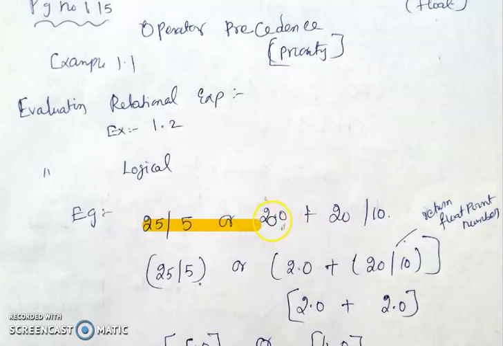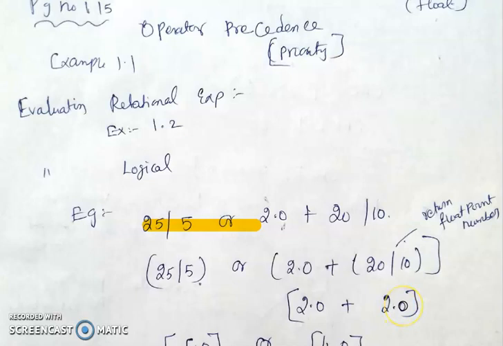Arithmetic operations have more priority than the logical operators. So here in the arithmetic operation, division has the highest priority, so the division operations will be done first. 20 divided by 10: you already know the division operation always returns a float value.